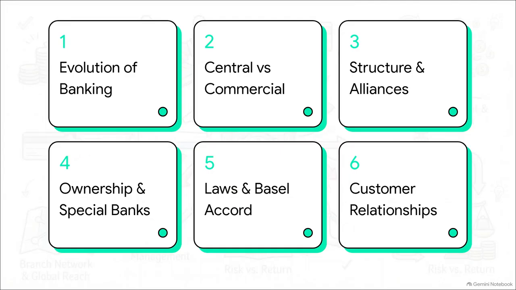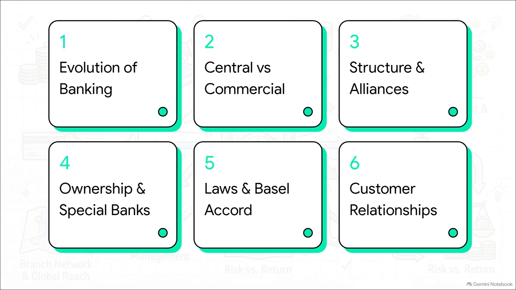Here's the agenda for our deep dive today. We've got 6 parts. First, the evolution of banking. Second, central versus commercial banks. Third, structure and alliances. Fourth, ownership and special banks. Fifth, banking laws and the Basel Accord. And finally, number 6, customer relationships.